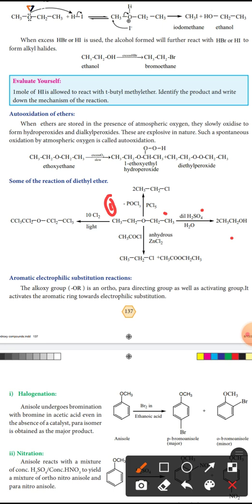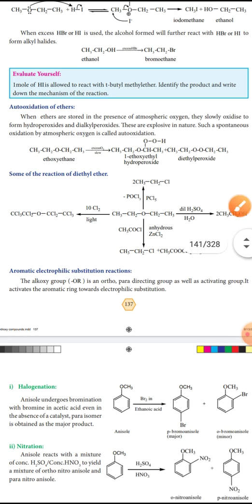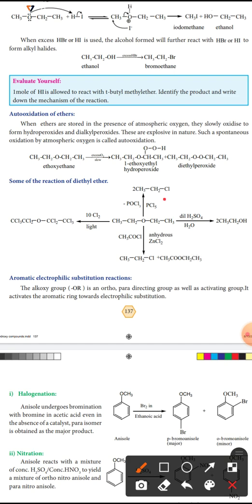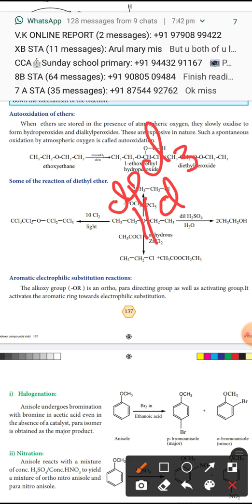Then the second reaction: diethyl ether reacts with PCl5. We know PCl5 splits into PCl3 and Cl2.